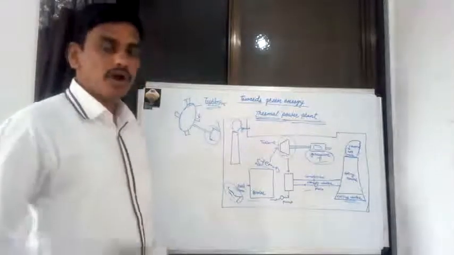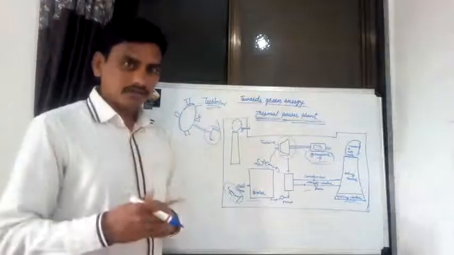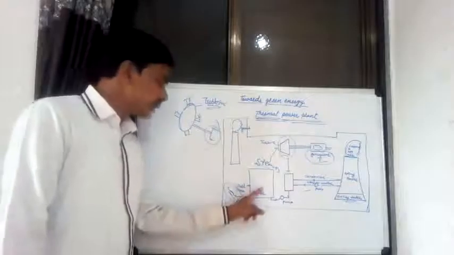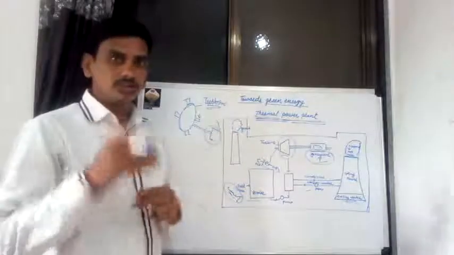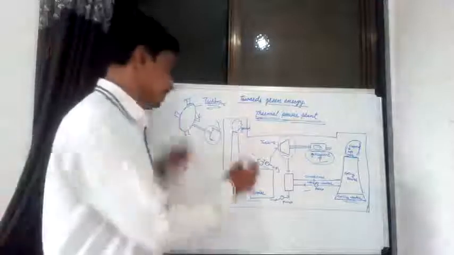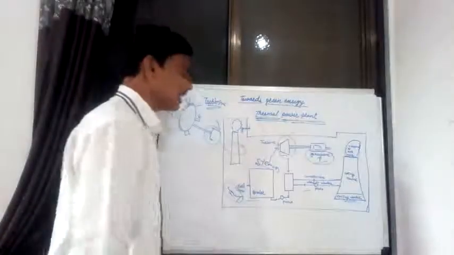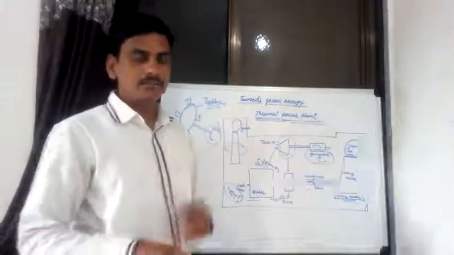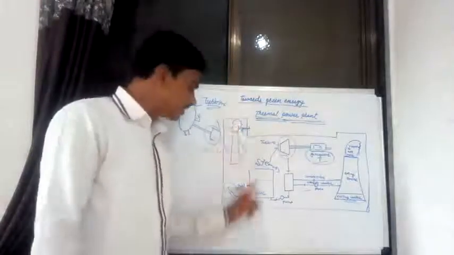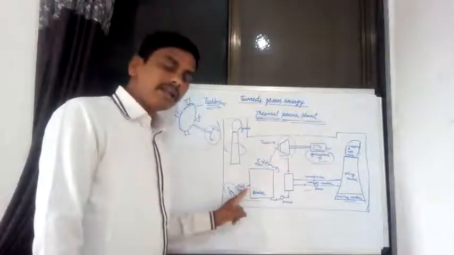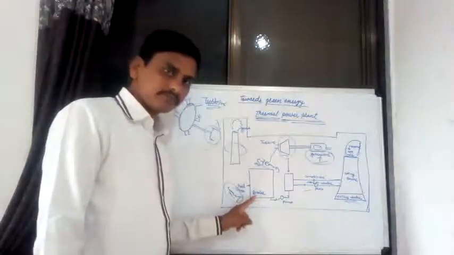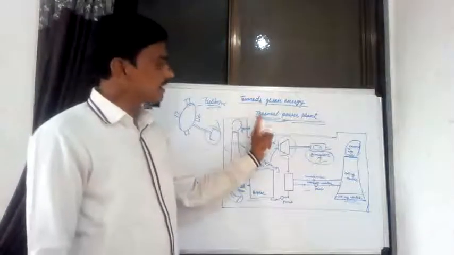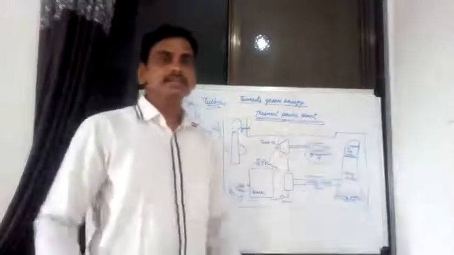By heating water and burning coal in a boiler, various poisonous, harmful gases are released into the atmosphere. Using thermal energy to generate electricity creates some problems.